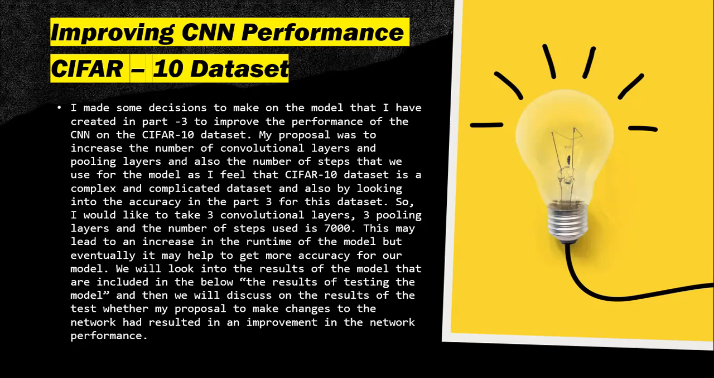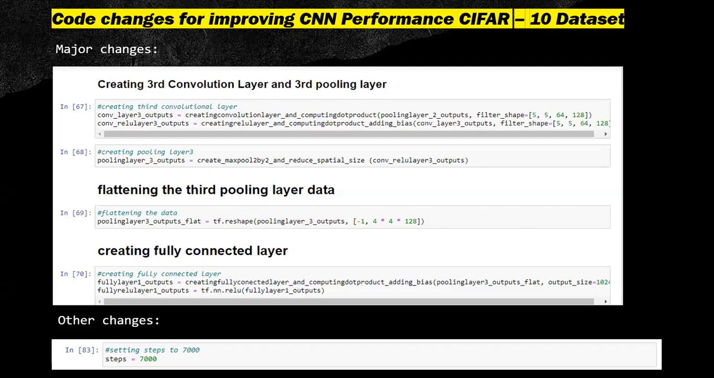And then I will discuss the results of the test model, whether my proposal of this idea has brought any improvement to the network's performance. This is the code where I have added another convolutional layer and pooling layer, and then I have used the third pooling layer output as an input to the fully connected layer after flattening it.